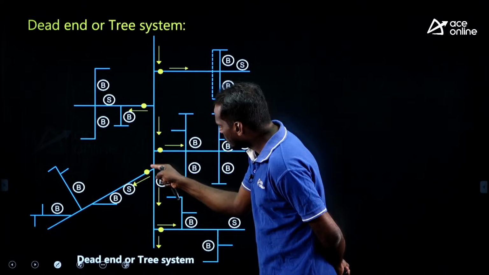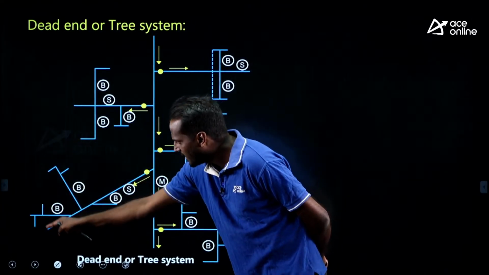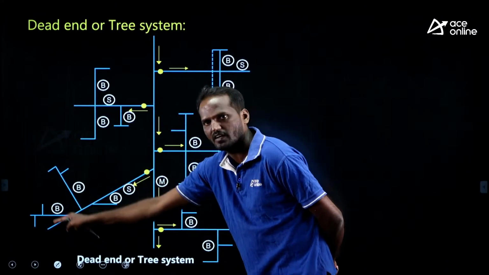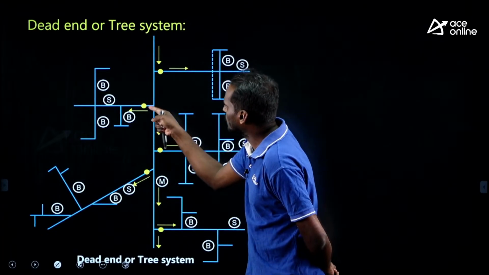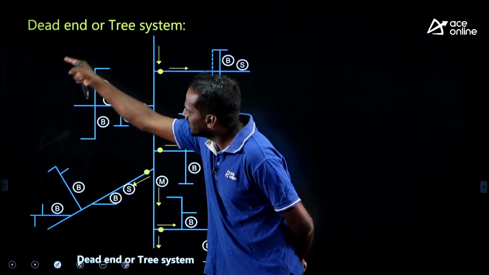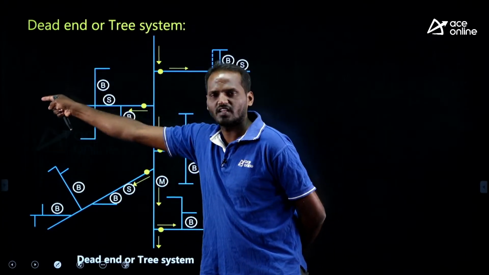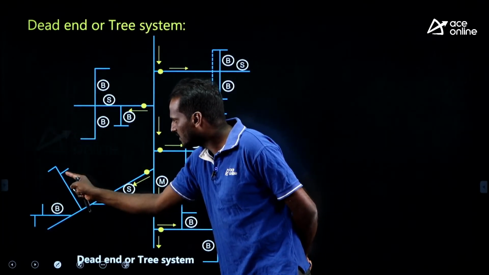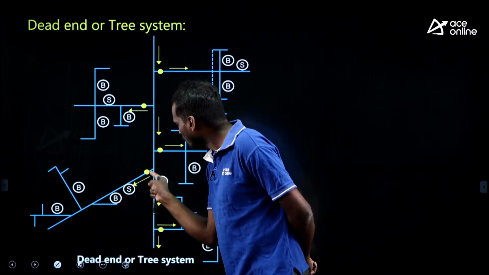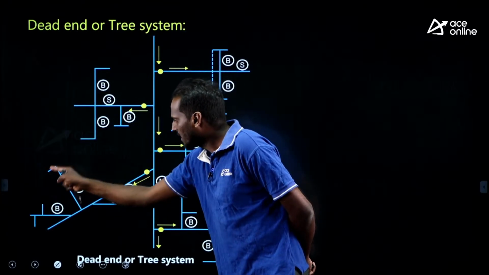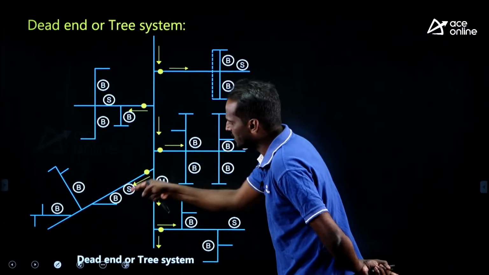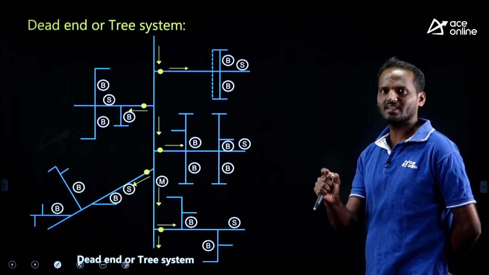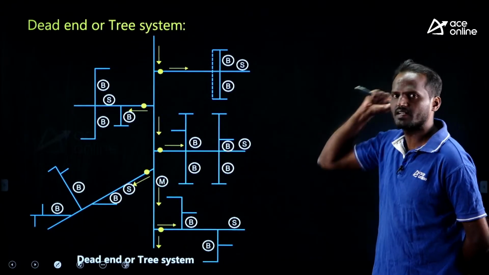If I close this valve, this entire area is fed by this particular network. The water is flowing in only one direction. You can see only one valve which caters the water to all the distribution area. If any repair happens in this zone, we need to close this valve so that the entire area is disturbed. That is, water is flowing in one single direction. This is what the dead end system looks like, a tree. That is why it is a tree system.